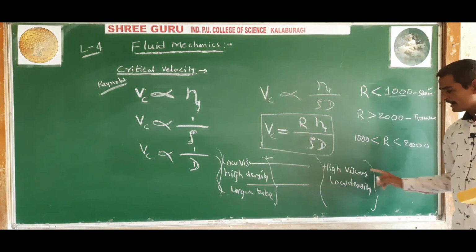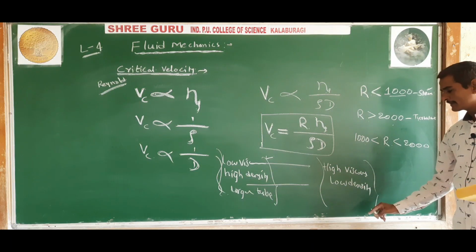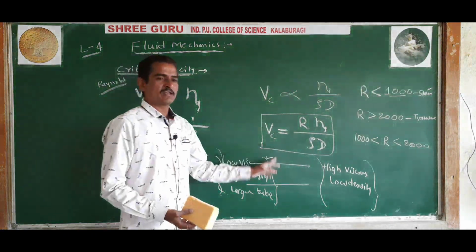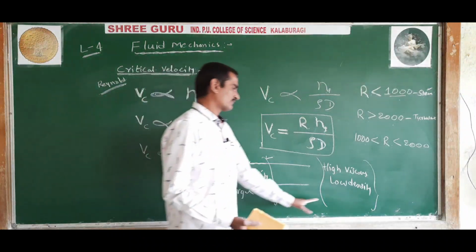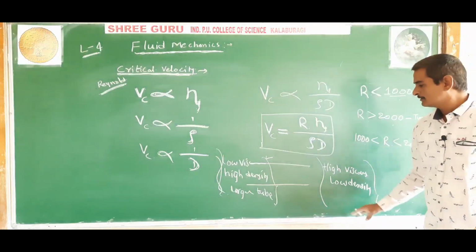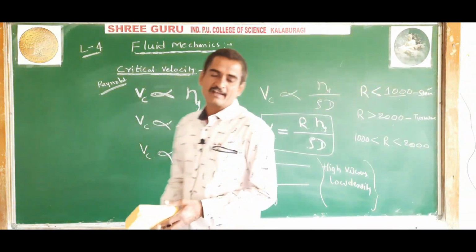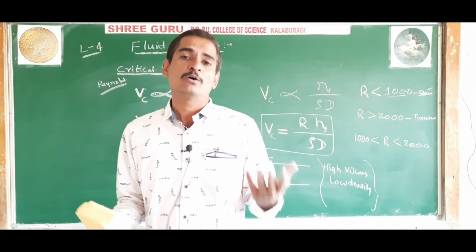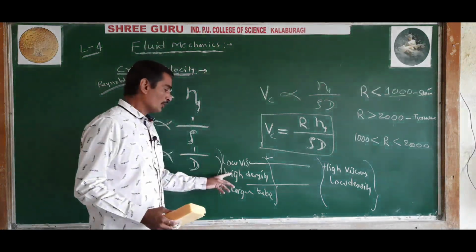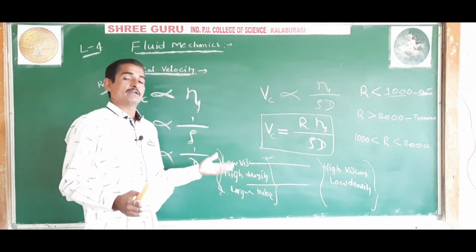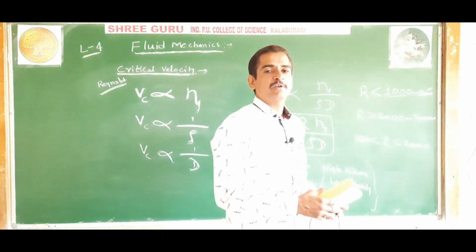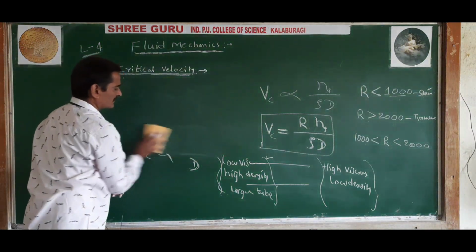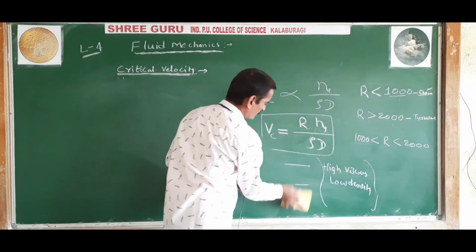The flow of liquid will be turbulent. When a high viscous, low density liquid flows through a smaller tube, the flow of liquid will be streamlined. So from this formula only I am explaining these 2 points. Understood? This one they have asked in the CET exam 2 to 3 times. So remember that a high viscosity, low density liquid is more likely to have streamlined flow, whereas a low viscous liquid having high density is more likely to have turbulent flow. Understood? So this is all about Reynolds number, critical velocity, streamline flow and turbulent flow of liquid.